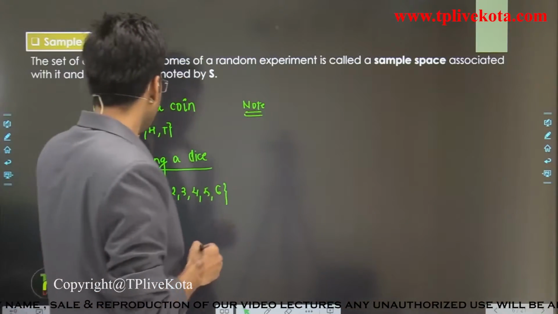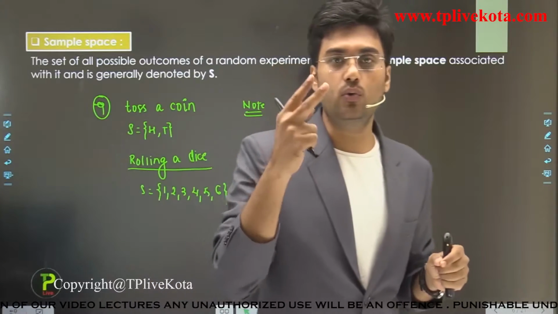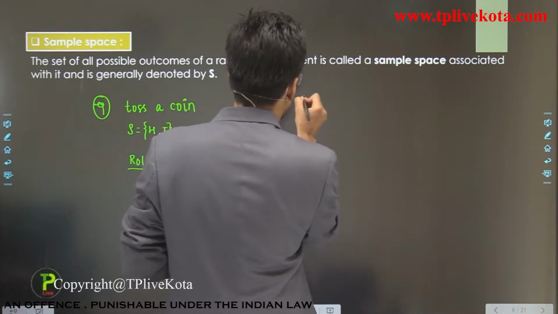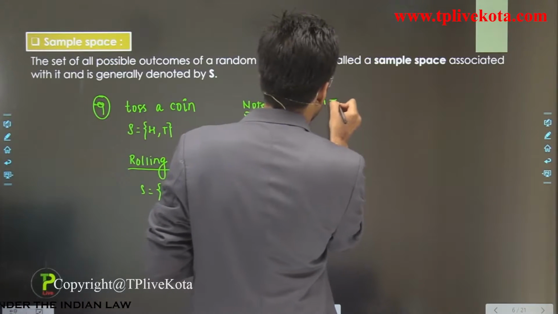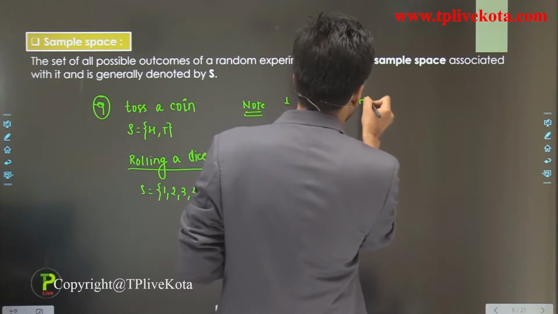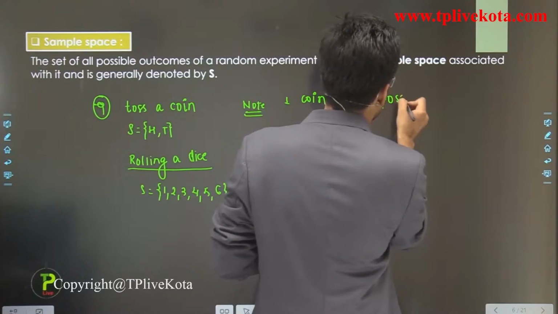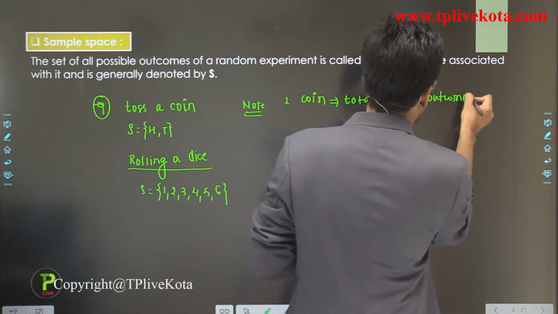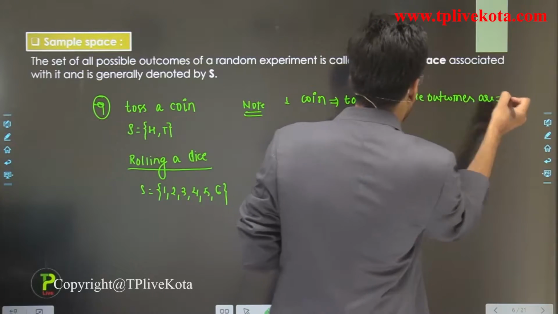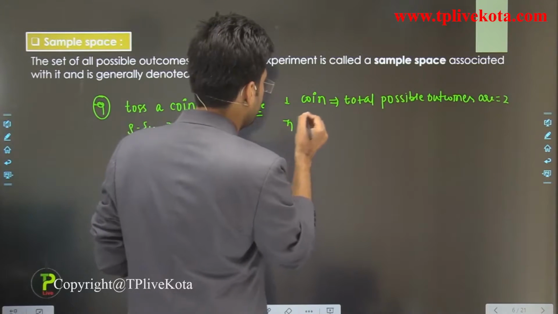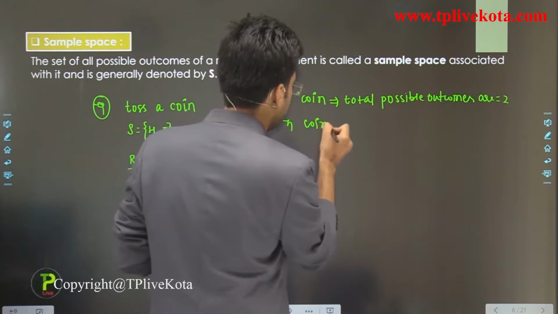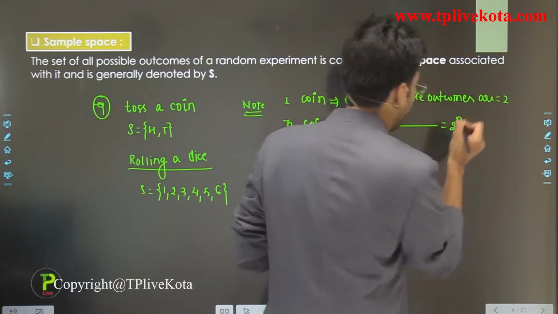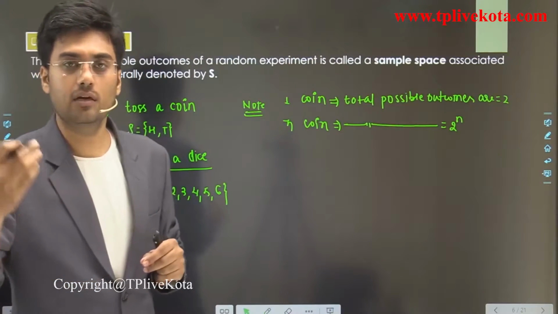If we have one coin, then total possible outcomes are 2. And if we have n coins, then total possible outcomes are 2 power n.